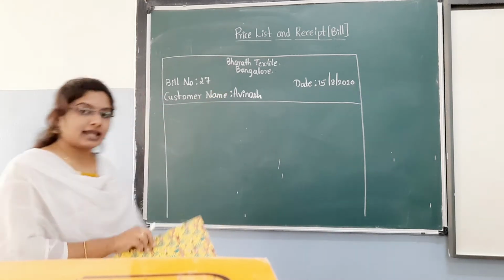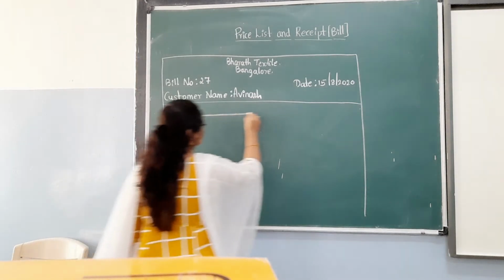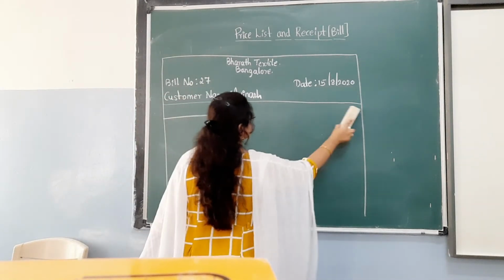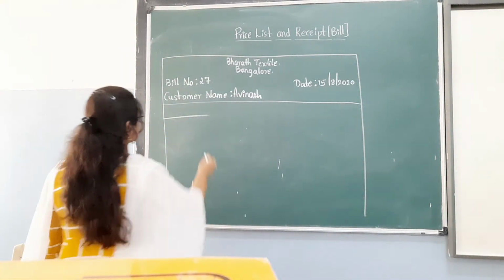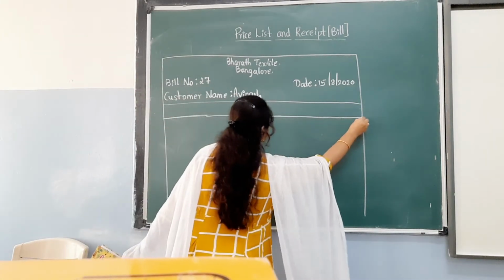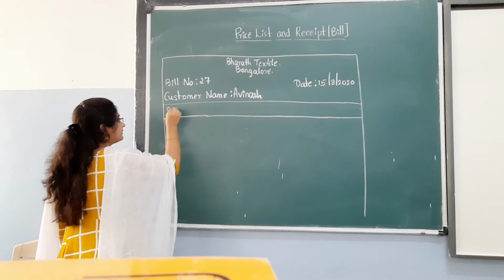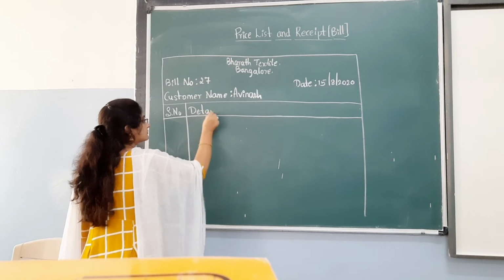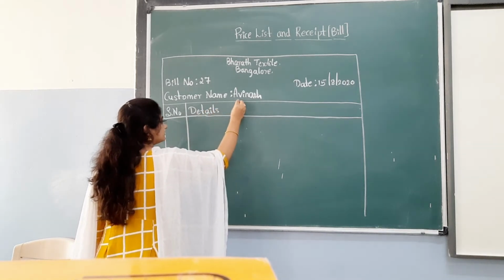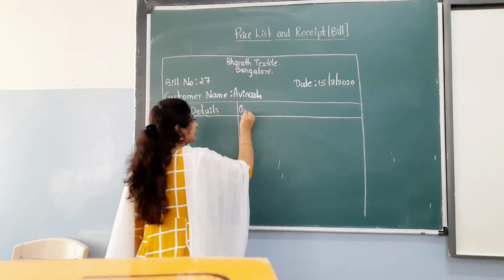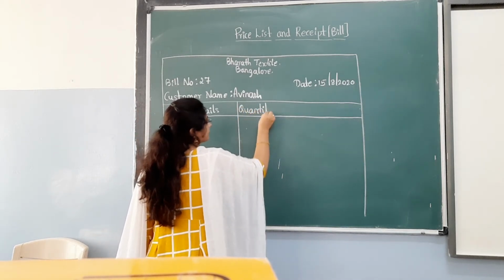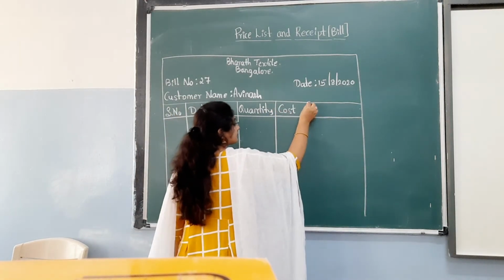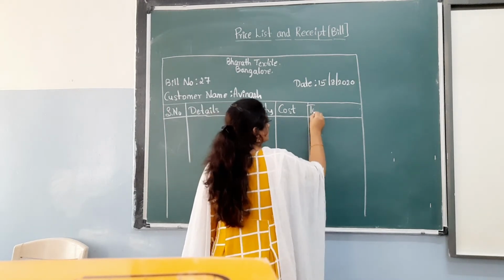Let's come to the second part, children. See here. Serial number, details, quantity, cost, total amount.